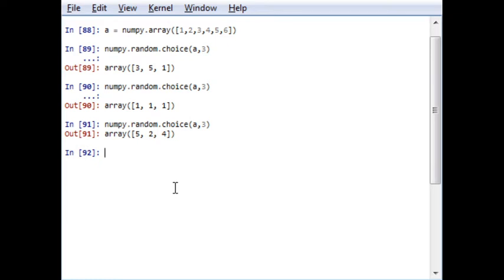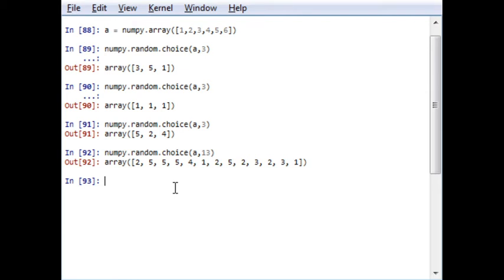So while using this function random choice, no doubt a subset is not the exact word to say, but only for understanding, it will generate an array from the target array using the number of elements. Instead of 3, if I write 13, it will generate an array of size 1 by 13 with the elements available in the target array A. Okay,